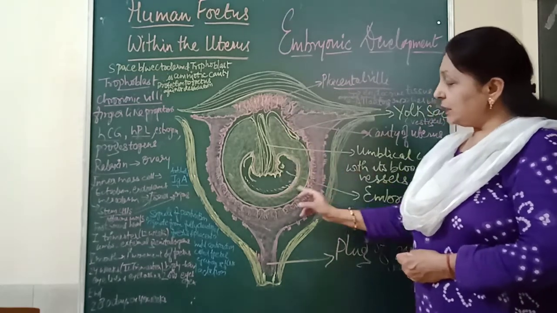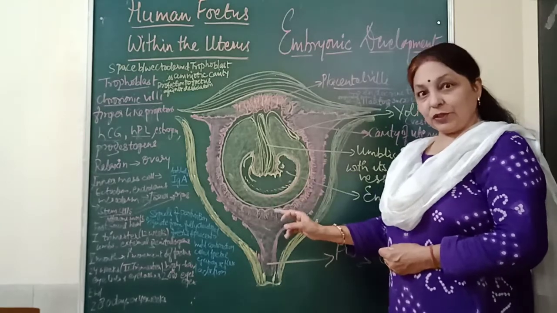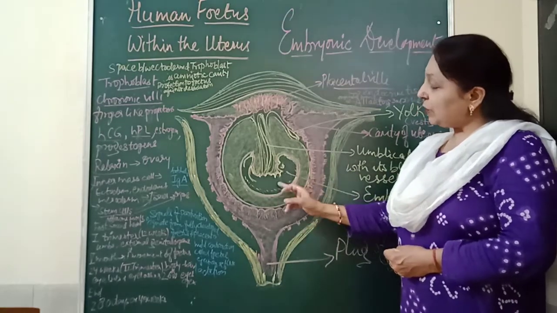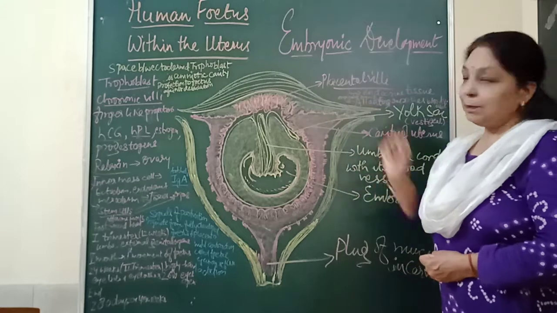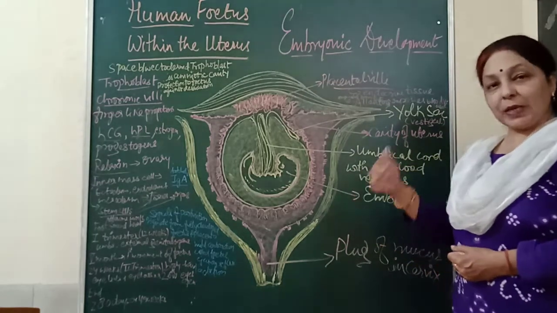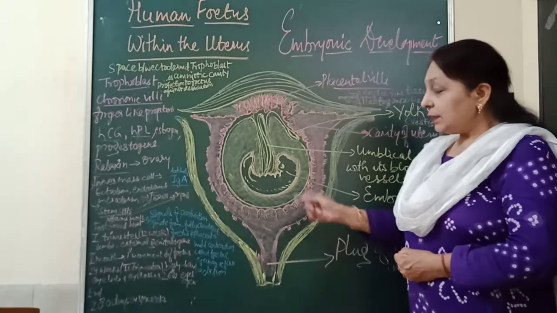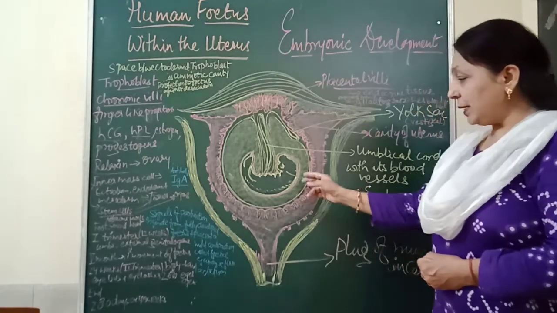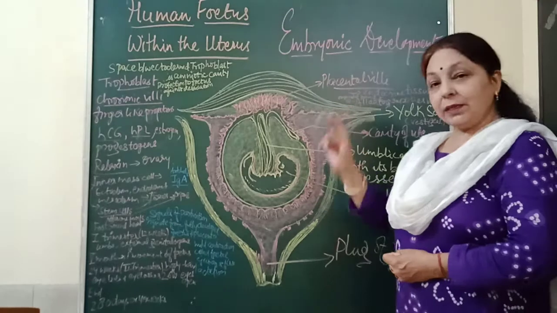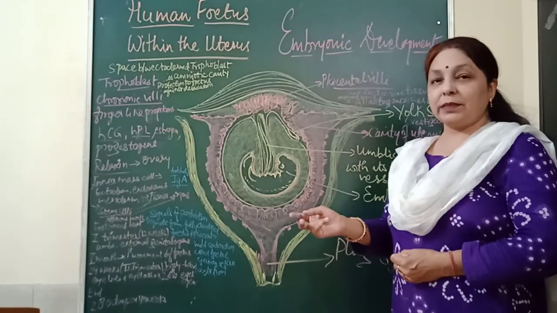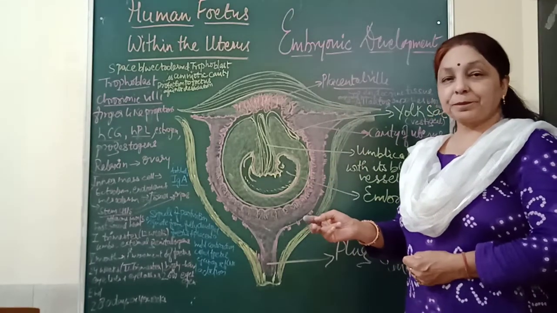So the signals for the process of parturition originate from the fully developed fetus and the placenta, which help in the expulsion of the fetus from the birth canal, and therefore it helps in releasing a certain hormone called oxytocin.